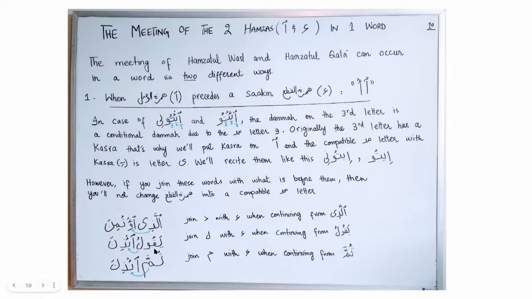In this case, yaqulu idhana. I will join lam with letter Hamzatul Qat'a and I will not change Hamza into a mad letter. In this case, thumma idhana. I will not change Hamzatul Qat'a into any mad letter.